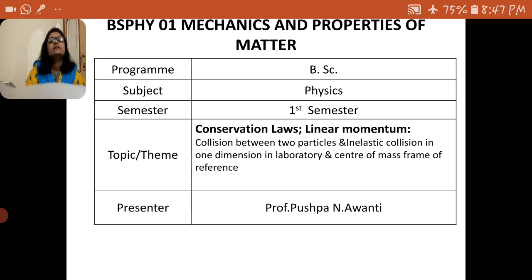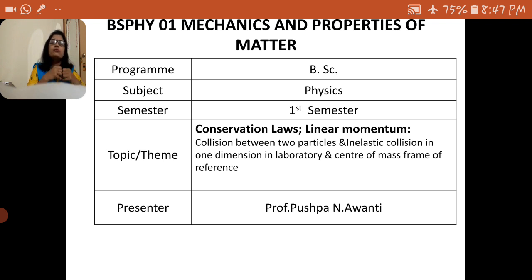In today's video, I'm going to explain the topic conservation laws. In the conservation laws, we have to discuss the collision between two particles and inelastic collision in one dimension in the laboratory as well as the center of mass frame of reference. So here the collision occurs when two particles stick together.